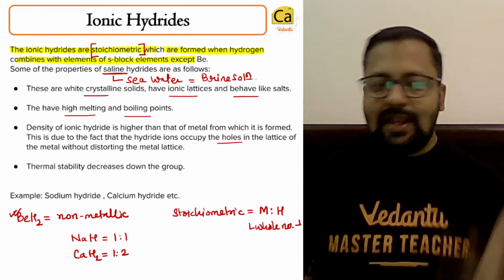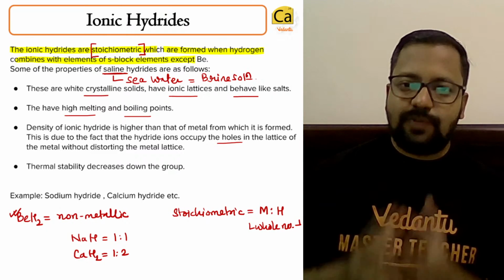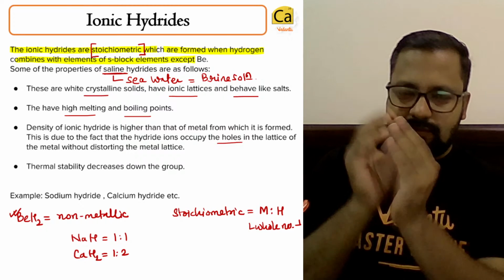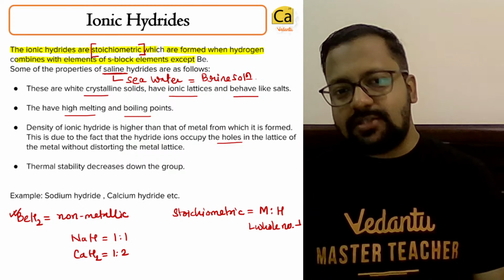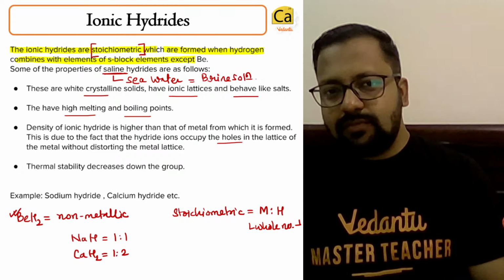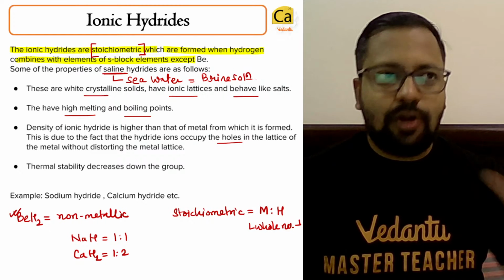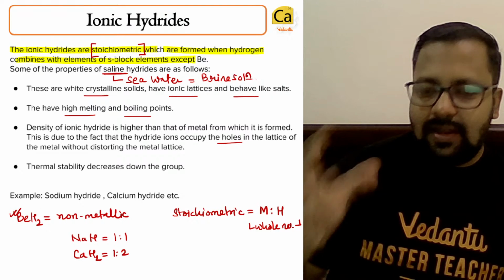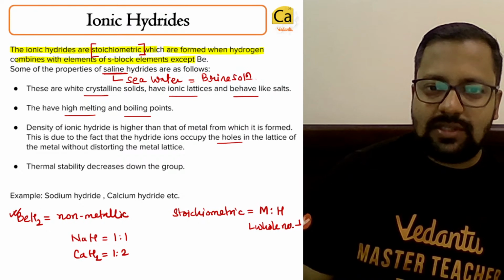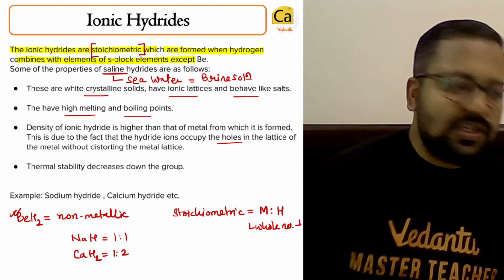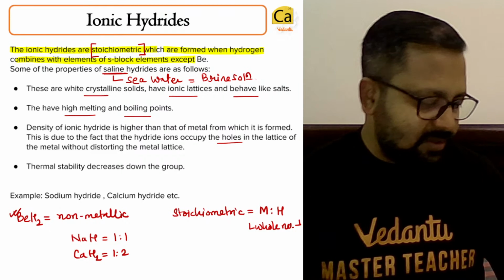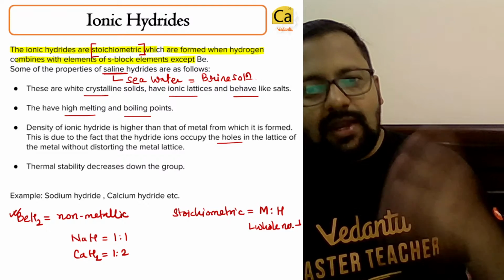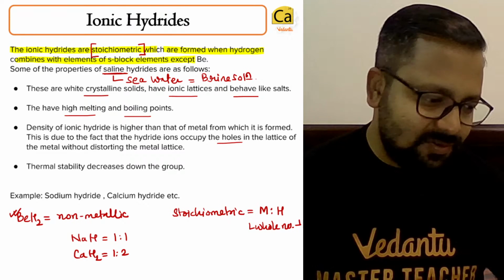So what is a lattice? A lattice is a three-dimensional arrangement of the metal. Where does the hydrogen sit? The hydrogen will sit in the small spaces which are known as voids. If these voids get filled up, it's just like water being added to a sponge. Which is more dense, a dry sponge or a wet sponge? Everything has reasons, man. You have to just make sense of it.